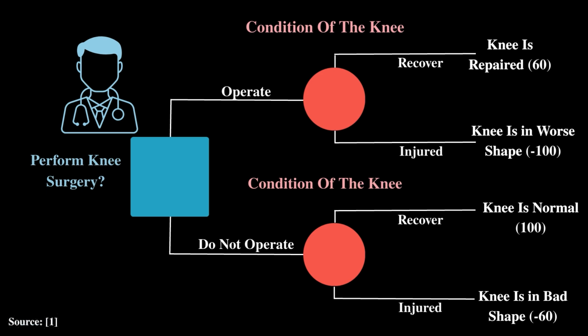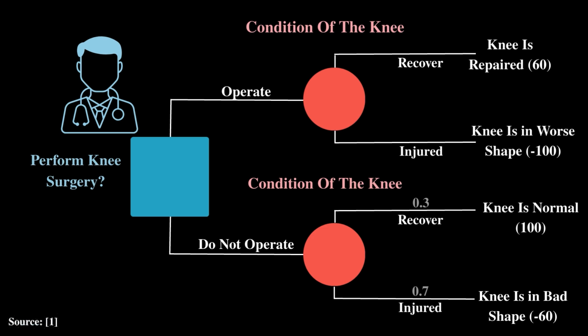Now, think about the probabilities for the individual outcomes. You determine these based on your medical experience. You consider that if you do not operate, the probability of a spontaneous recovery is 30%. We add 0.3 to our decision tree in order to be able to calculate. Since we only have 2 possible outcomes per decision in our example, the probability of the knee remaining in poor condition is therefore 70%. The probabilities of a path of a decision always add up to 100%. Because once you have made a decision, something has to happen.